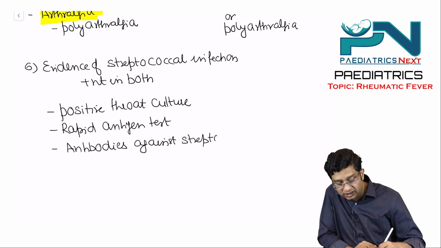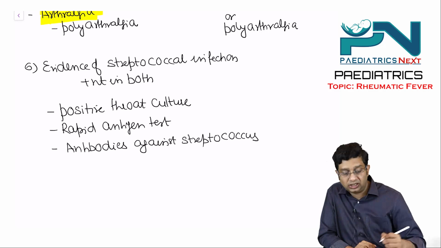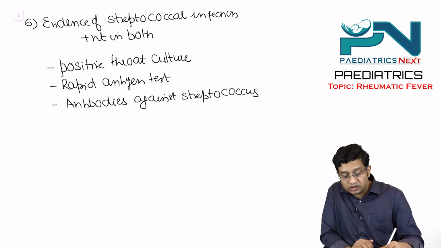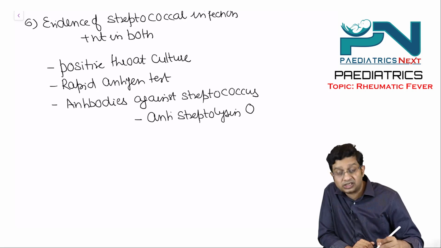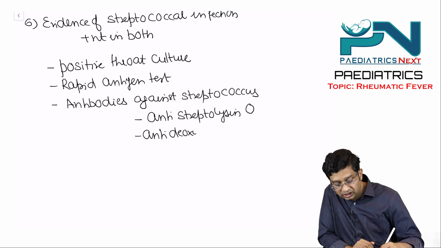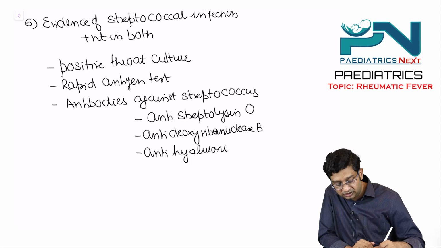Particularly which antibodies do we measure? We measure anti-streptolysin O, anti-deoxyribonuclease B, and anti-hyaluronidase.